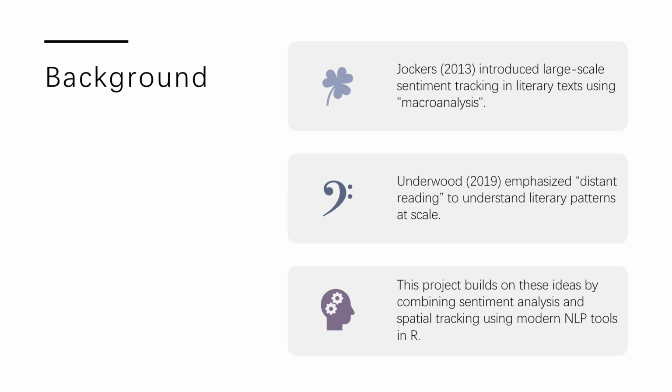Jockers introduced micro-analysis using emotional scoring to track narrative arcs across novels, and Underwood emphasizes distant reading, where we use computational methods to uncover textual patterns not easily seen through traditional close reading, and Martin provided practical NLP methods like tokenization, sentiment scoring, and entity recognition that are applicable to literary text.